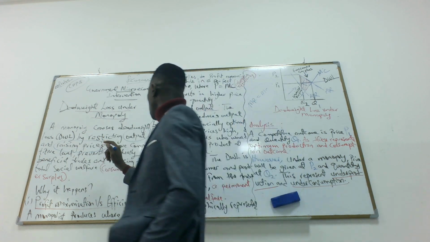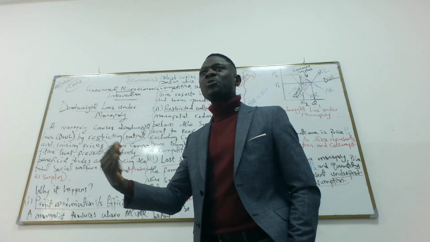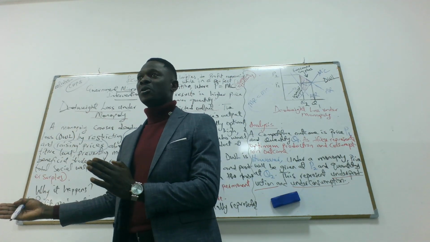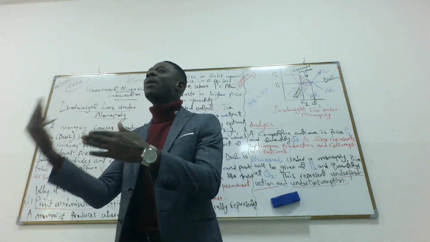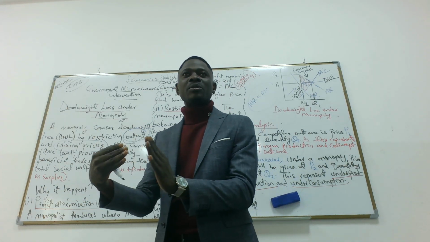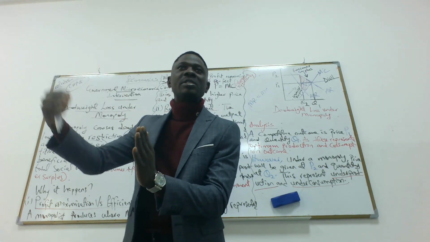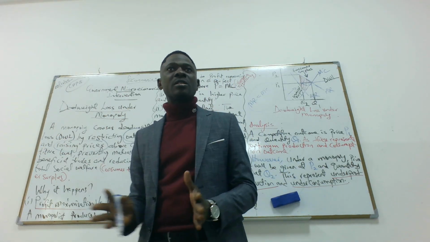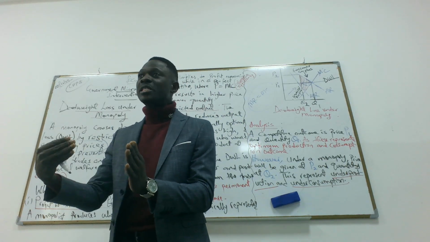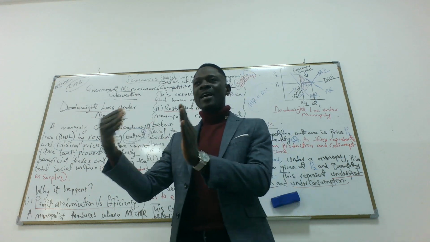So a monopolist will do what? Restrict output. That's the first action. As soon as output is restricted, consumers will start looking out for the product. They won't find the product. So they will be willing to pay any amount for the product. Yes or no? So that brings about the reaction of the market. So the monopolist would start increasing the price because output is scarce. So to raise your price, the first thing you have to do is to make the product scarce. So scarcity will bring about a rise in price.